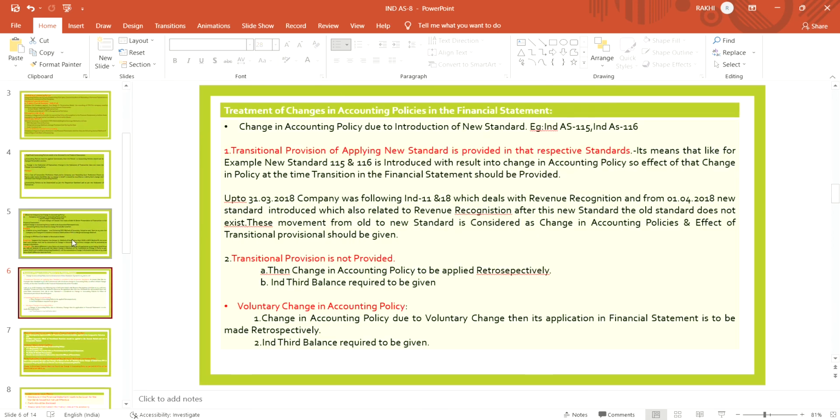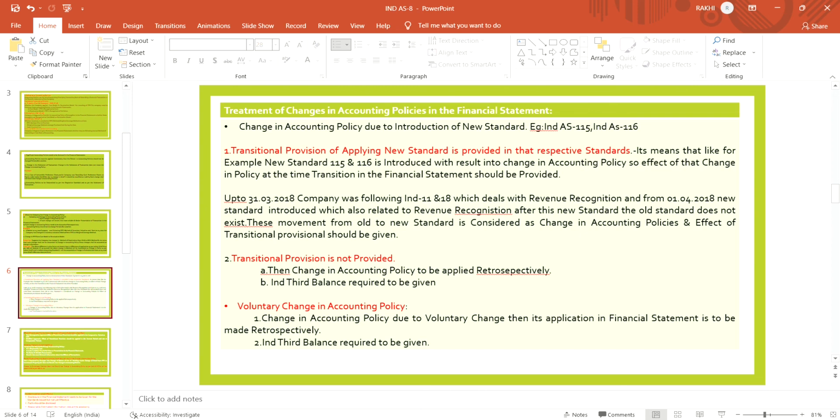Now, treatment of change in accounting policies in the financial statement. How will the company treat it if it makes any change in accounting policies in the financial statement? What treatment will it give in the financial statement?